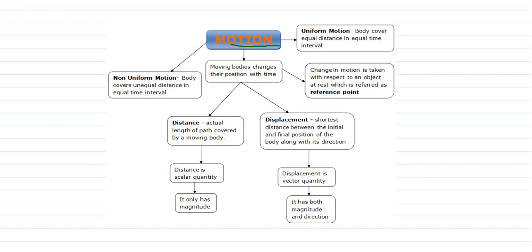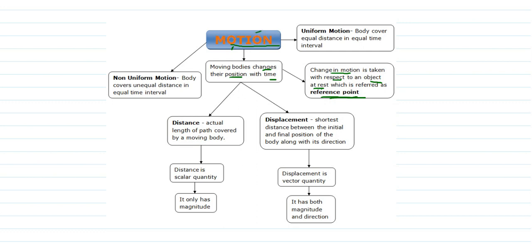Student, motion, as we all know, is when a moving body changes its position with respect to time; the object will be considered as in motion. Change in motion can be taken with respect to the object which is at rest. The object with reference to which another object is considered to be in motion or not in motion is called the reference point. So motion is a comparable thing.